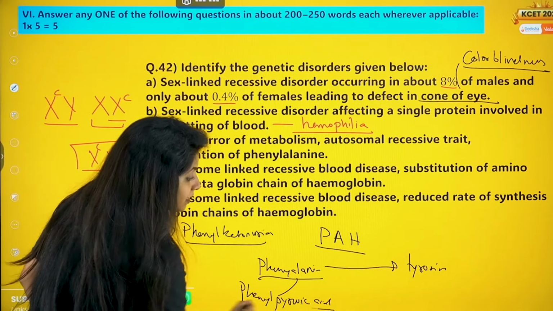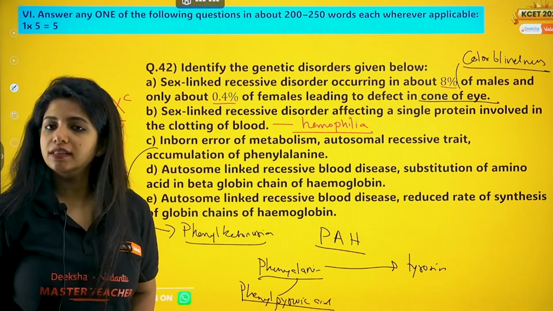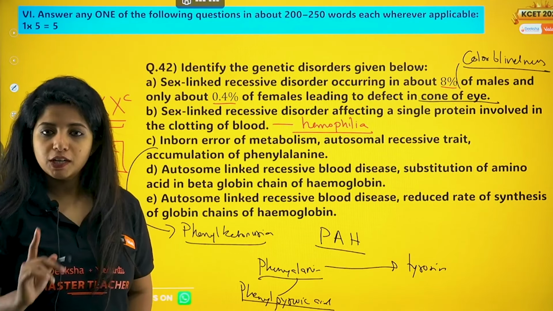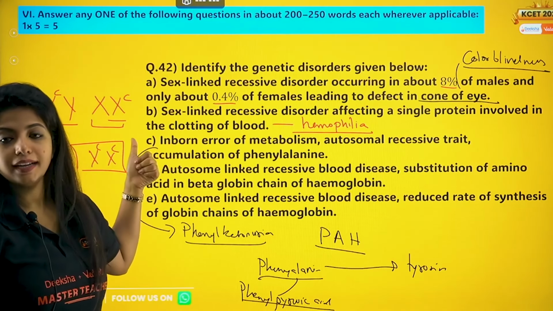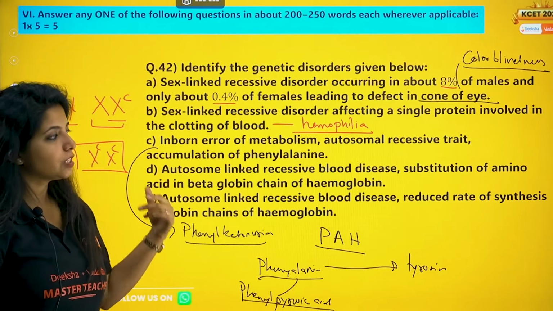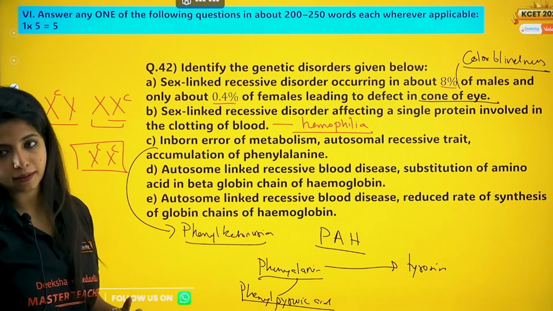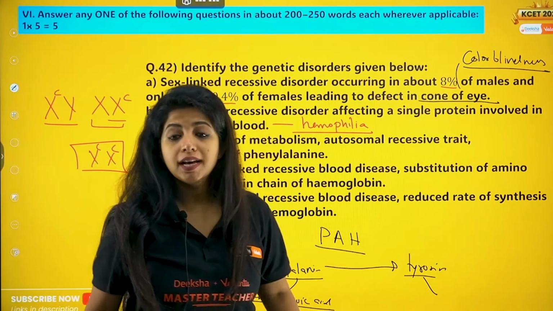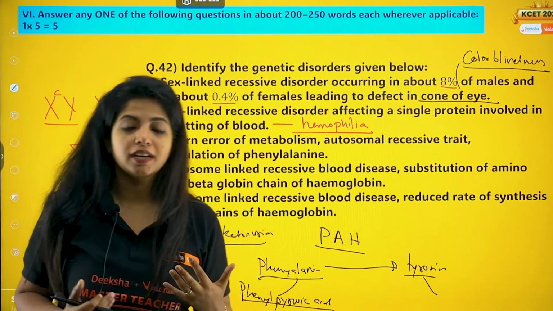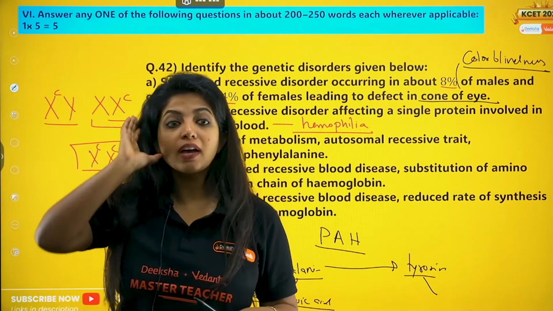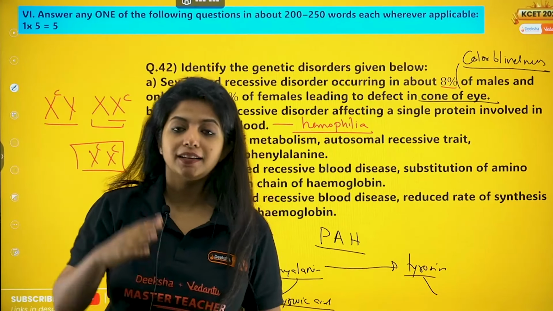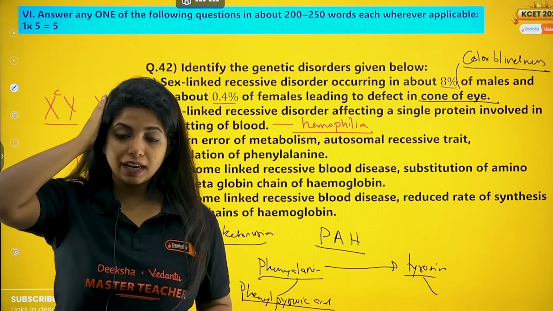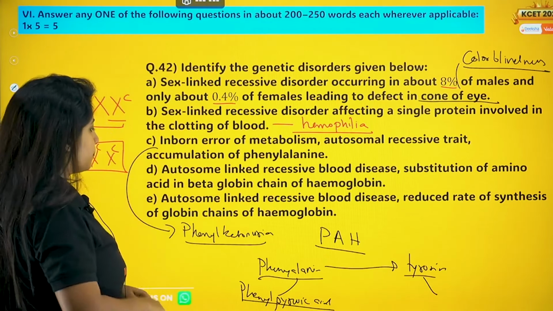Phenylpyruvic acid, and this accumulation causes mental retardation and things like that. Okay, please remember, over here it is phenylketonuria. Apart from that, you also have other symptoms as well, such as this tyrosine, my dear children, is a super important thing for formation of melanin that is responsible for our pigmentation. So since melanin is not being produced, we have hypopigmentation, as in reduced pigmentation, gray hair and whitish skin will be there.